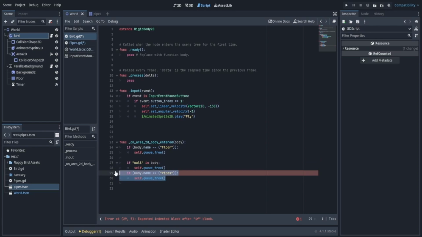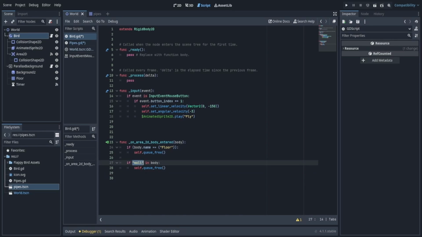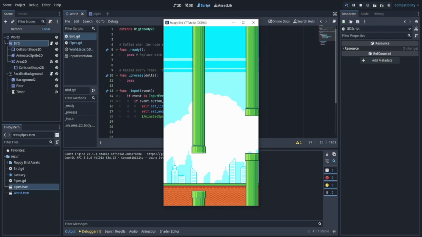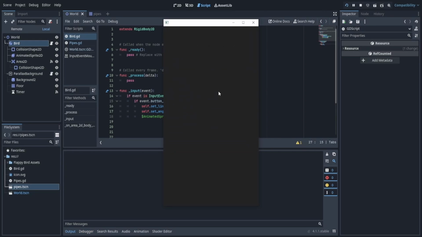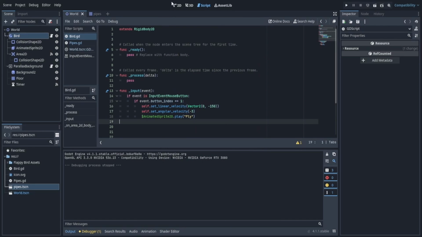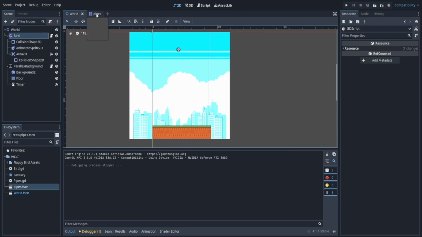Now we can delete this first of all. But this is basically checking to see if the property is in that wall or the body that we just collided with. So let's play. And now it should work relatively fine. Let's test this one more time by going to the second pipe. And there we go.